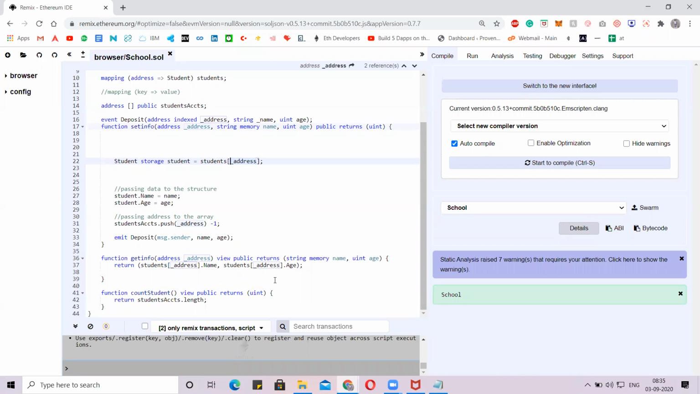No, see, till now we didn't store anything in the student. We are assigning, we are telling the contract.